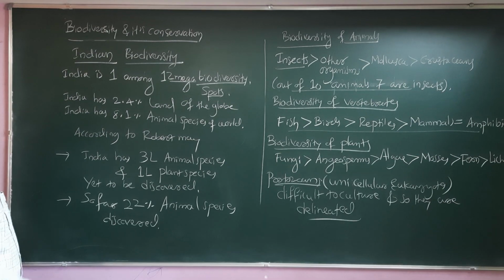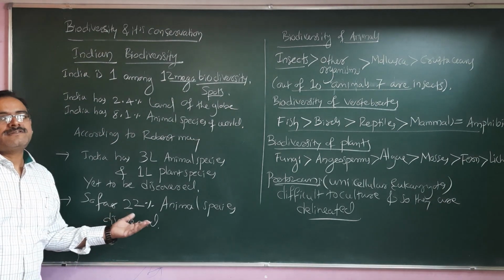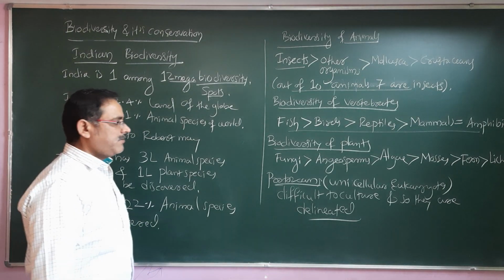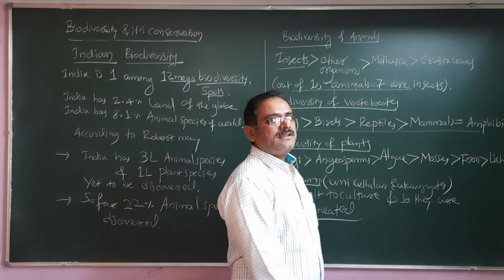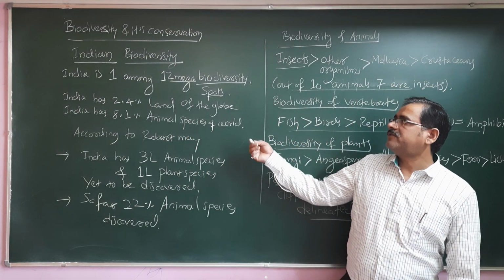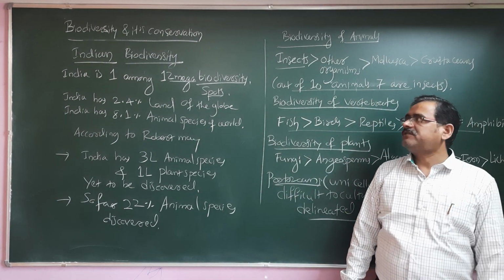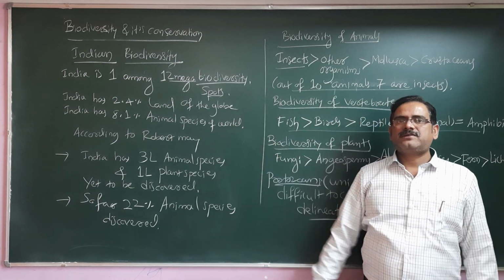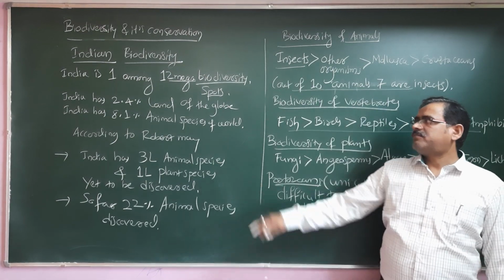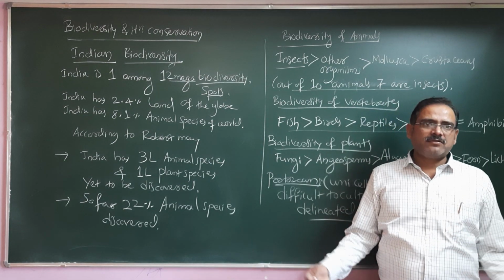This is what we talk all about Indian biodiversity. Compared to the global biodiversity, this is the scenario of Indian biodiversity. It is one among the 12 mega biodiversity spots. India has 2.4% of the land. India has 8.1% of the animal species of the whole world.